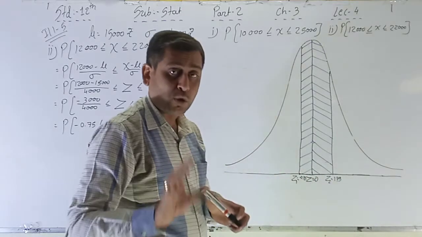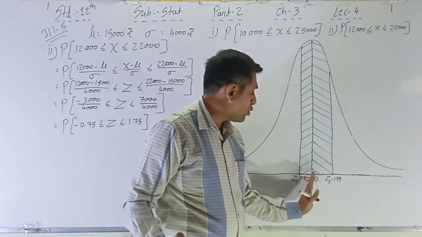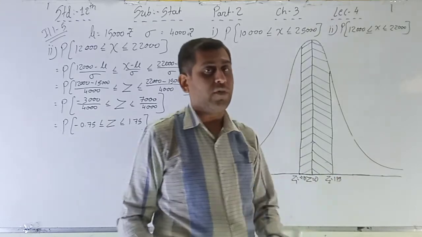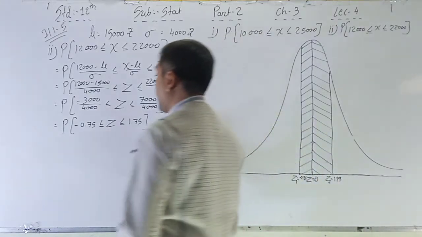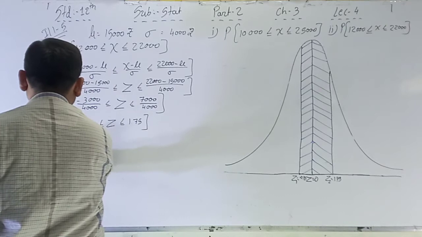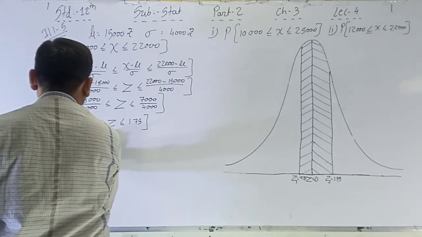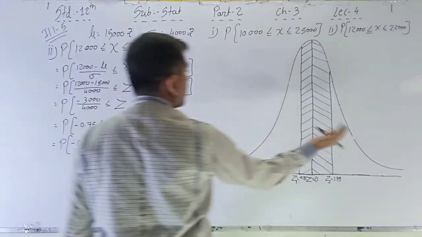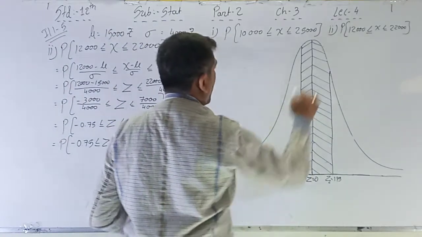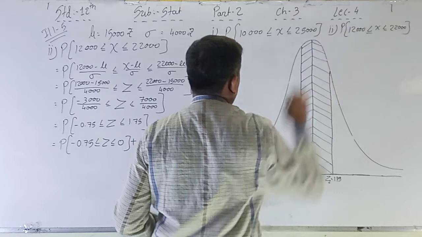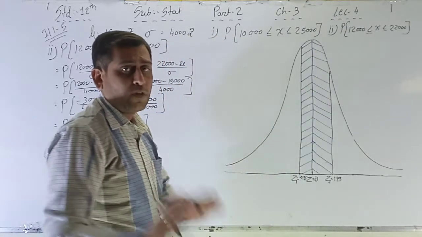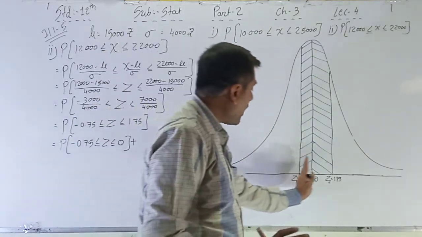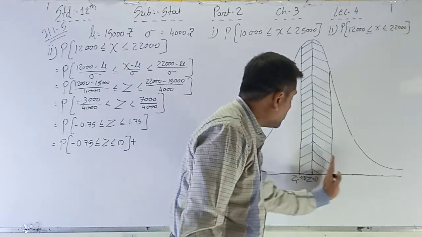The rule is also the same: here minus to 0 and then 0 to 1.75, right? So here we have to write down the same point, P of minus 0.75 less than or equal to Z less than or equal to 0, plus both sides. So here we have to add this perpendicular. The area is on both sides of the perpendicular. That's why we have to add these two areas, these to these and these to these.